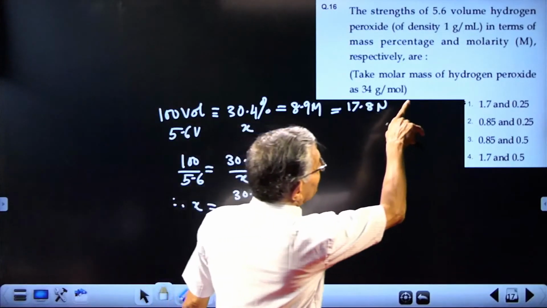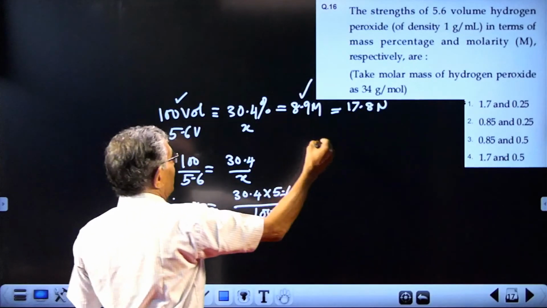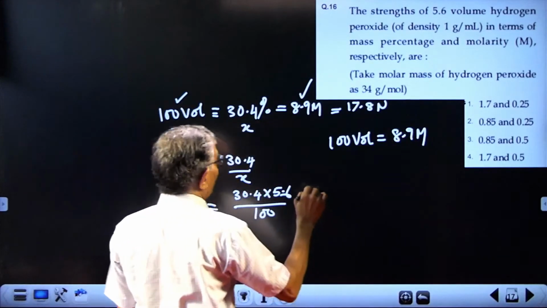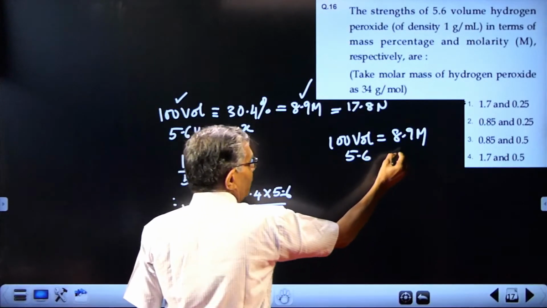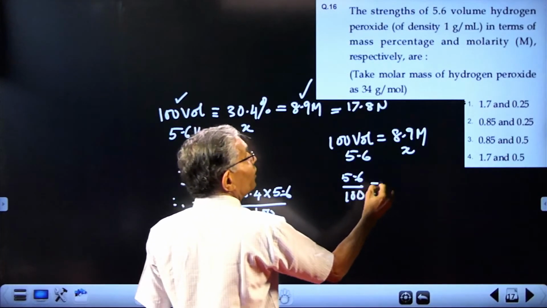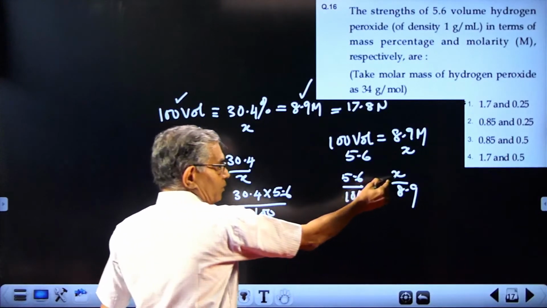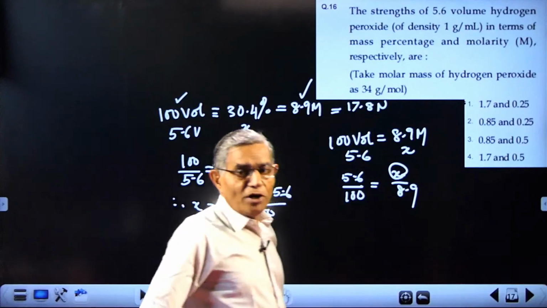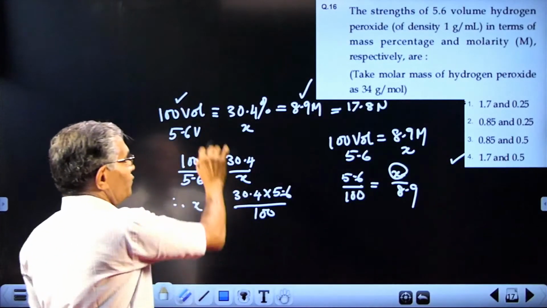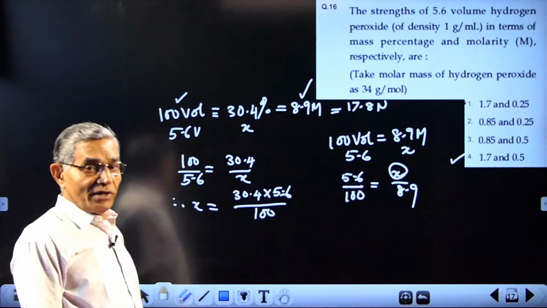Now the next part is molarity. Consider 100 volume equal to 8.9 molar. So 5.6 volume equal to X molar. 5.6 divided by 100 equal to X divided by 8.9. That will give you the X value. X will be 0.5. So that way the answer will be 4. Study this relation by heart: 100 volume, 30.4%, 8.9 molar and 17.8 normal.